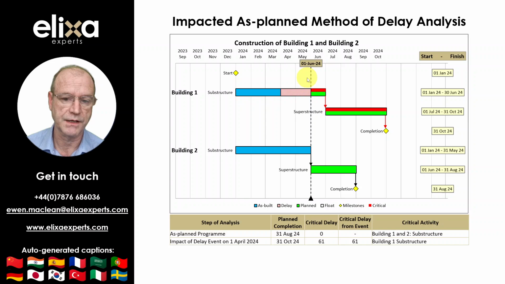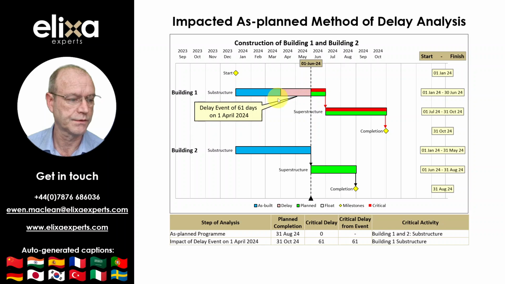When progress is added to the program, we can see that the contractor had progressed the substructure of Building 1, as shown in blue here, but we can also see that there has been a 2-month delay before the substructure of Building 1 could be completed. This 2-month delay pushed planned completion out to the 31st of October, and since the substructure of Building 1 is driving completion, it is critical at the time, as recorded in the table.